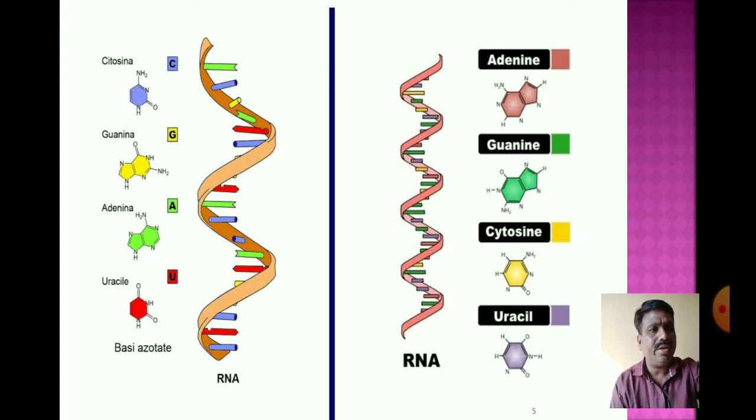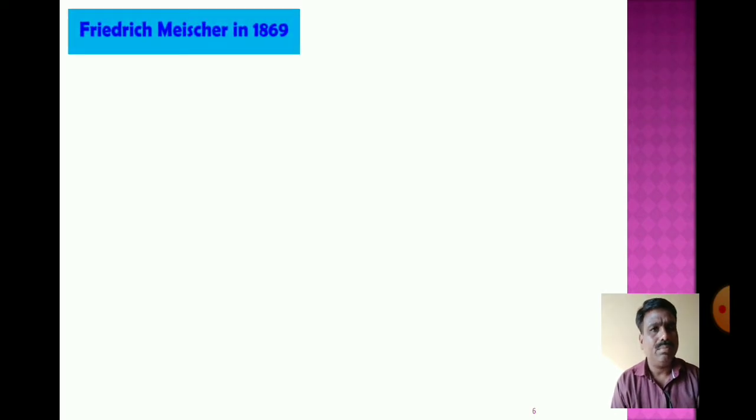In this way, two successive nucleotides are linked with the help of phosphodiester bonds, forming the long polymer, the polynucleotide chain of RNA, which is single stranded. So RNA is a polymer of many nucleotides present in the polynucleotide chain.